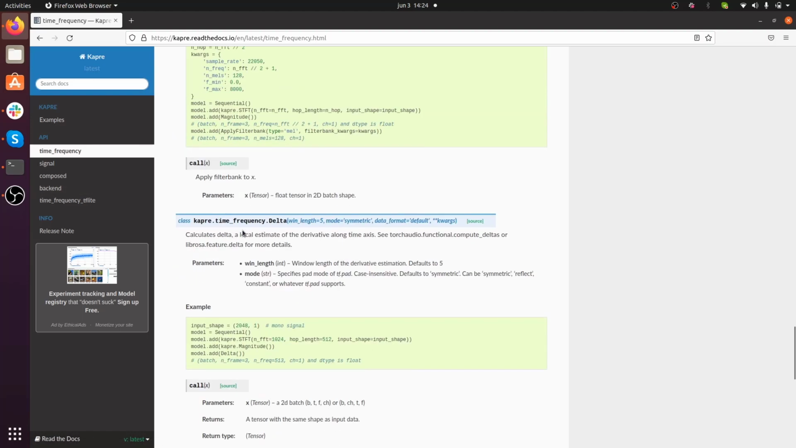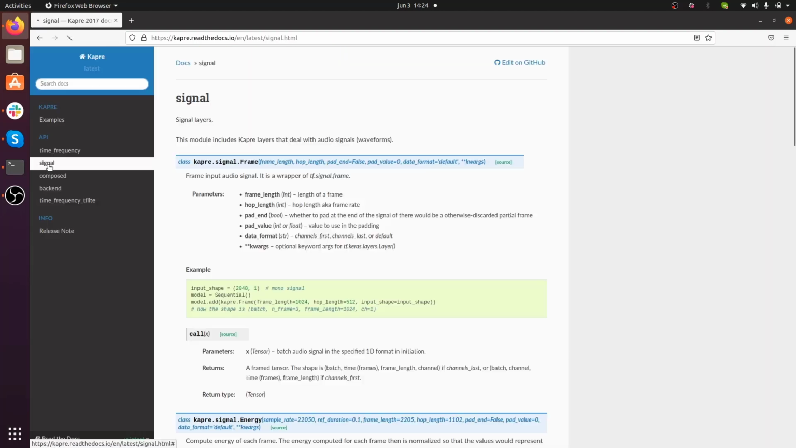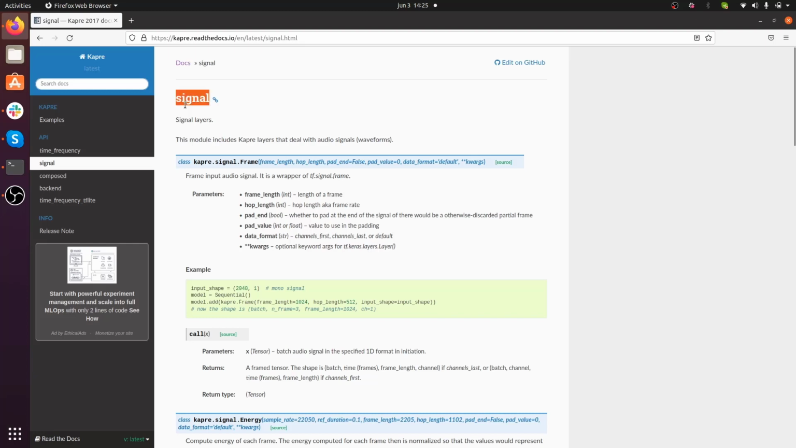Right, there are a few other transformations, but I'm going to skip them. You can check them out later on. So here we have the second module, which is called signal. Here we have all the Keras layers and transformations which live within the time representation of audio, so directly on the signal.